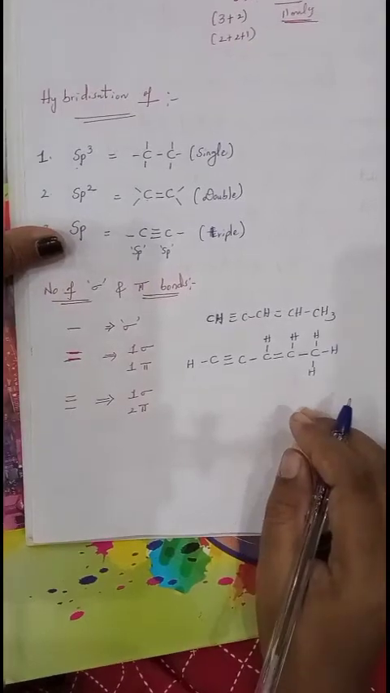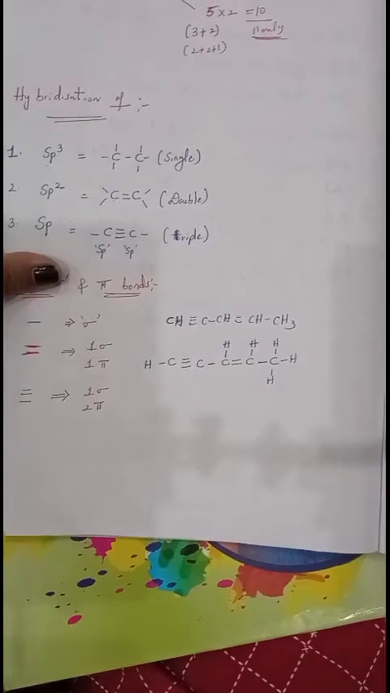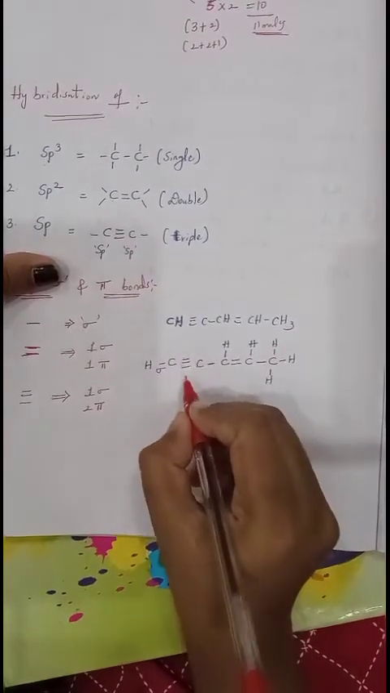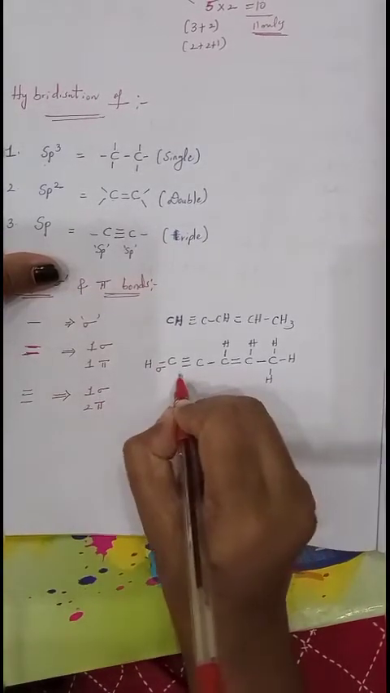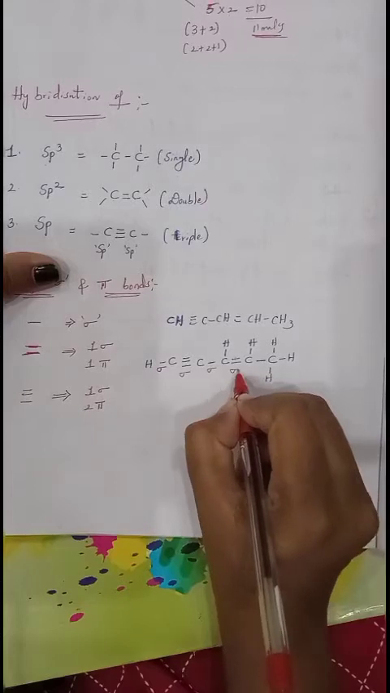Okay, now you can count the number of sigma bonds and pi bonds. If only a single bond is there, that is purely a sigma bond. Here a triple bond is there. In a triple bond, one is a sigma bond. This is a single bond, sigma bond. Here a double bond is there, one is a sigma bond.